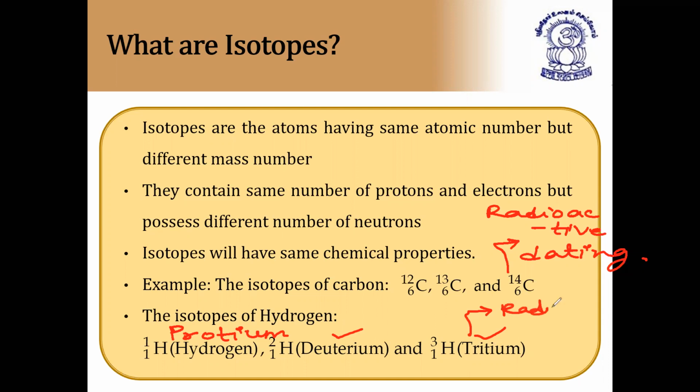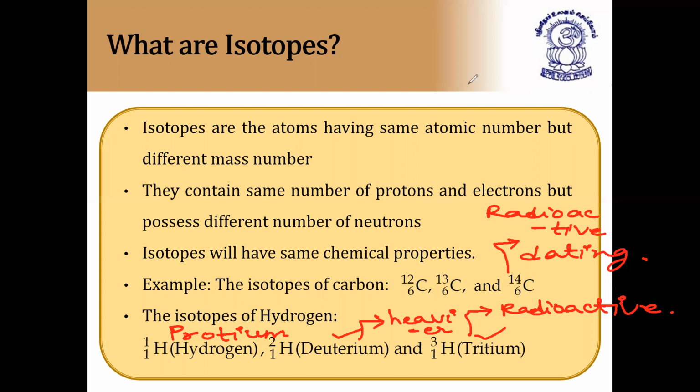This they'll also ask as a question in the objective pattern. The radioactive isotope of hydrogen is tritium. And the heavier isotope of hydrogen is deuterium. And the lightest isotope of hydrogen is protium. So protium, deuterium, and tritium, these are the three isotopes. So I hope this is clear for isotopes.